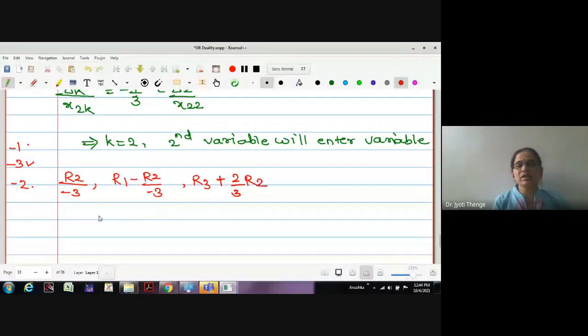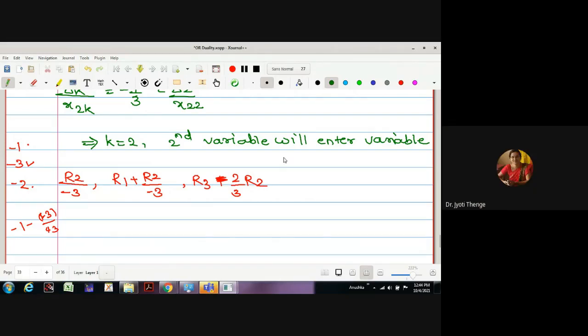The R2 entry is -3, so -3 plus 3 will cancel, and we get -2. For R1 also, -1 minus (-3 upon -3) cancels, giving -1. You can write it as subtraction also. Okay, let me do the row operations. After doing the row operations, let me write what the table is.